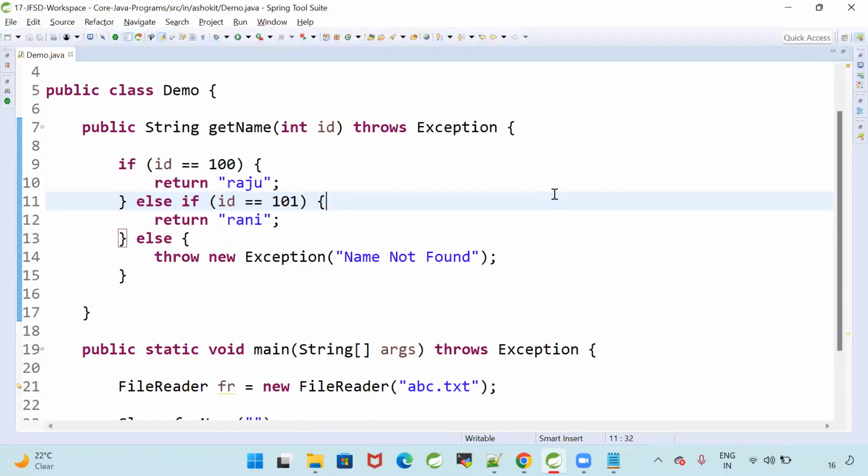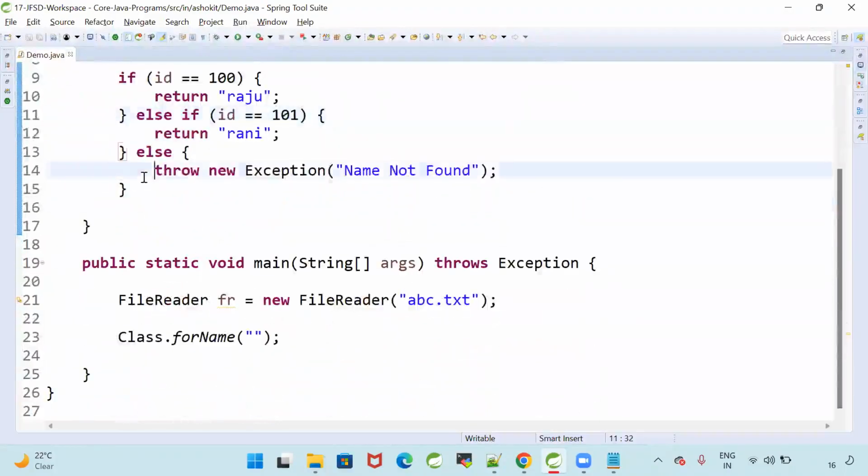When we receive valid input, you need to make sure your program is executed successfully and terminated gracefully. If a user is giving invalid input, then we need to throw the exception. I need to tell them, boss, it is an invalid input, I don't have the data for your input. For that, here I am going to throw the exception.